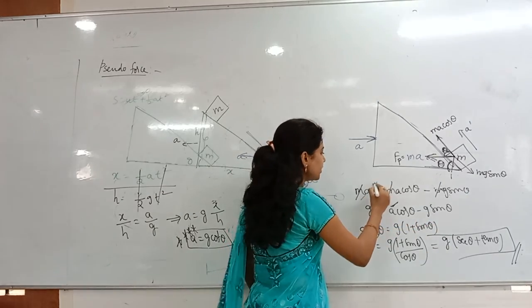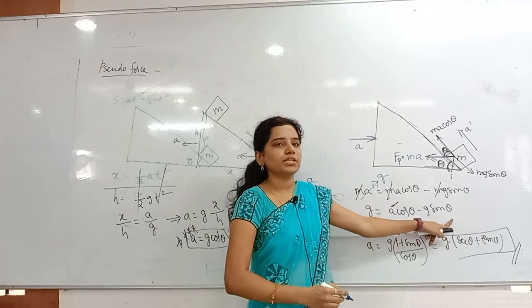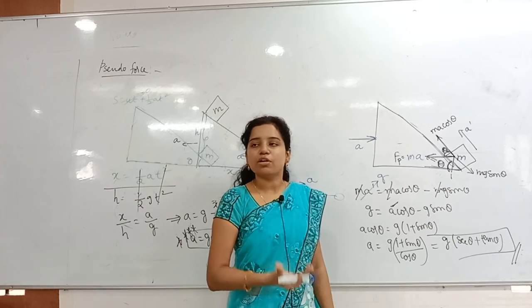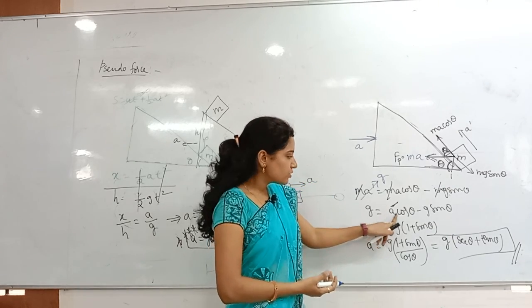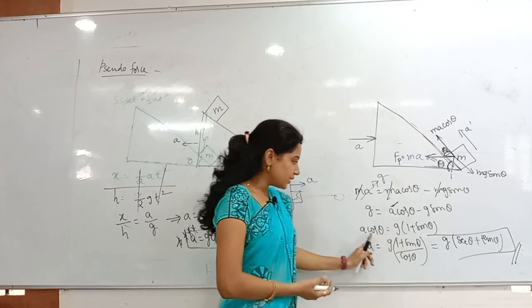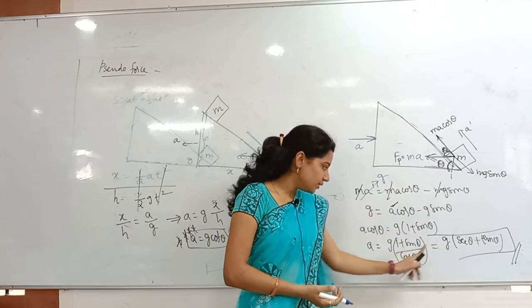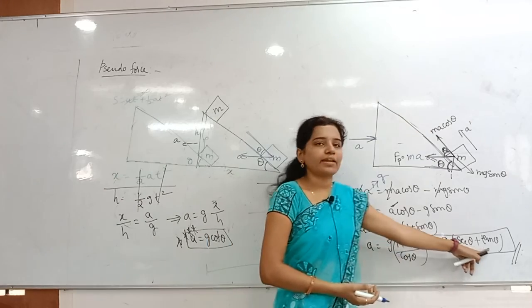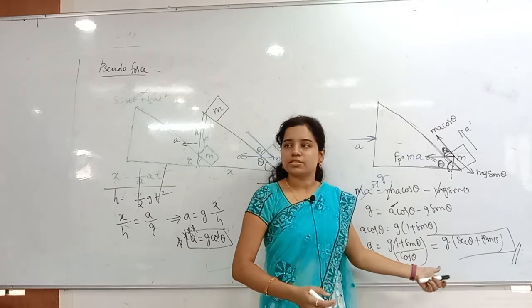But in the question, what did they say? A dash is equal to how much? g. So g is equal to A cos theta minus g sin theta. For what value of A? That is what you have to find out. A only. So A cos theta is equal to g into (1 plus sin theta). Then sending cos theta down here, 1 by cos theta is secant, sin by cos is tan. g into (secant theta plus tan theta) is the answer for that.